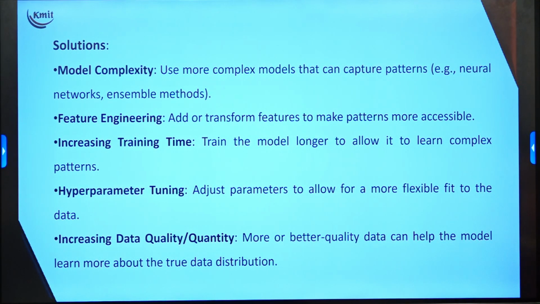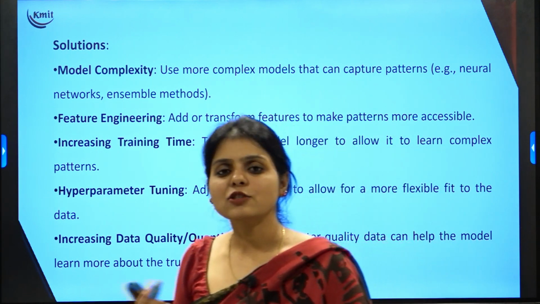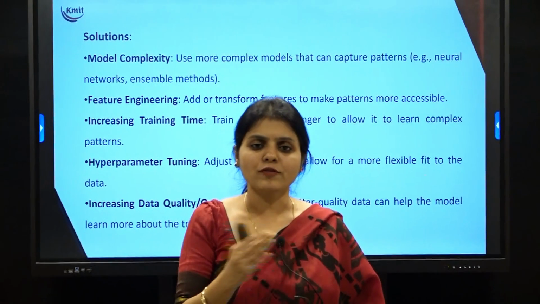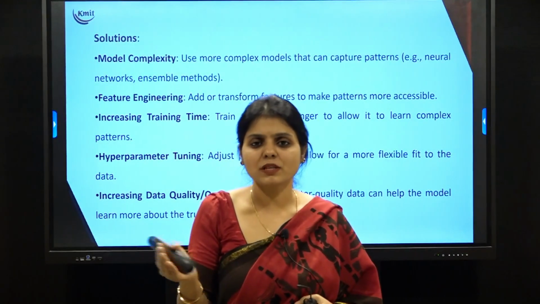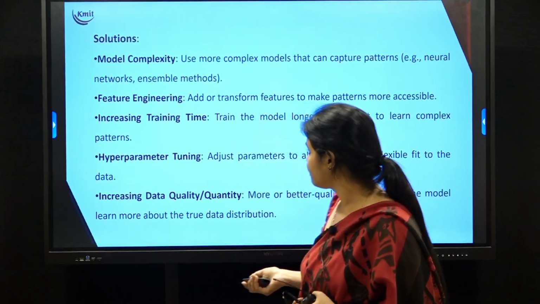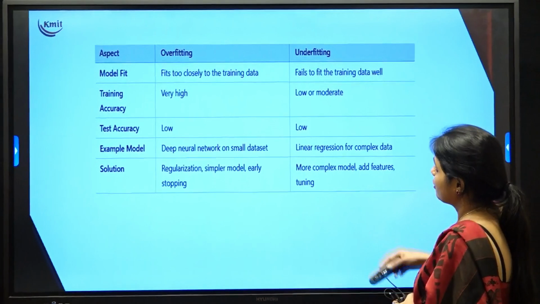You can also transform features into some patterns, that is, feature engineering can be done. You can increase the training time, and adjust your hyperparameters, that is, hyperparameter tuning. As I said, very small data sets lead to underfitting, hence you can also increase the quantity of the data set. If you have 50 samples, you can increase that to 150 samples by using different methods, with which you can overcome underfitting.